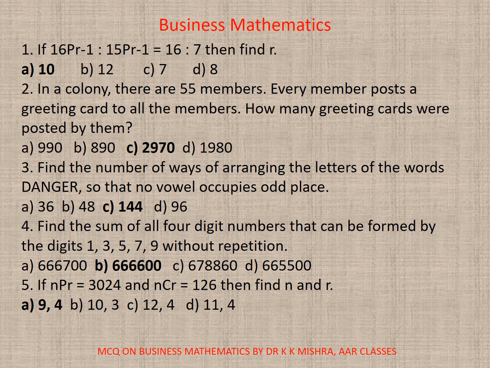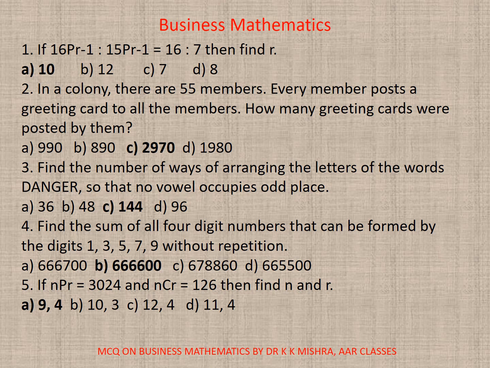2. In a colony, there are 55 members. Every member posts a greeting card to all the members. How many greeting cards were posted by them? If you calculate, the solution is given in the succeeding slides. Don't worry. Here the correct option will be C, 2970.